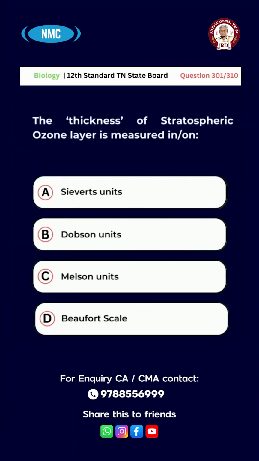Question number 301. The thickness of stratospheric ozone layer is measured in A, Sieverts units. B, Dobson units. C, Melson units. D, Beaufort scale. The right answer for this question is option B, Dobson units.